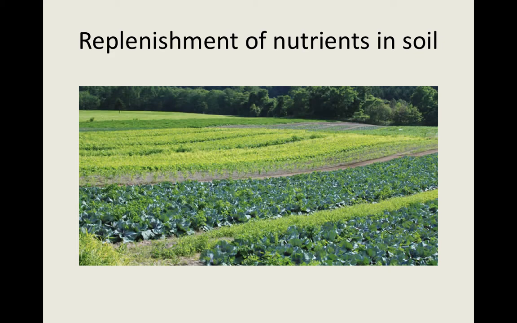Why particularly leguminous plants? Because they are in close association with rhizobium, which converts the gaseous nitrogen into inorganic or soluble nitrogen in the soil, which can be absorbed by plants. Because crop plants absorb a lot of nitrogen from the soil, the soil quickly becomes deficient of nitrogen. So by crop rotation, we can fix the soluble form of nitrogen back into the soil with the help of the bacterium rhizobium.